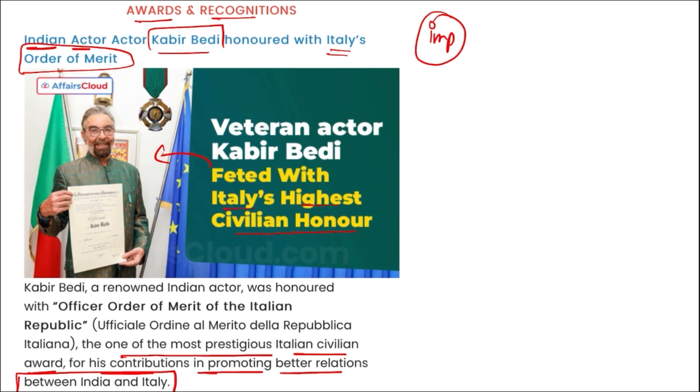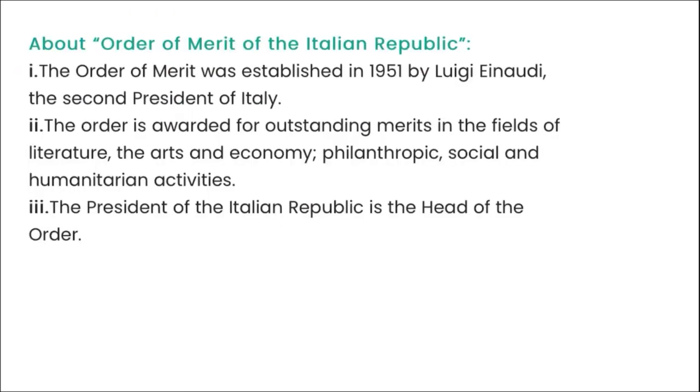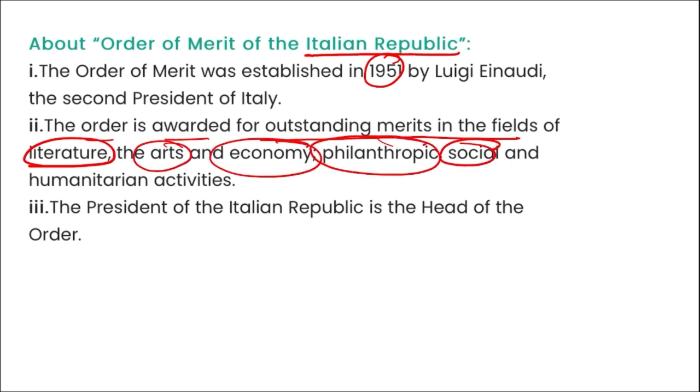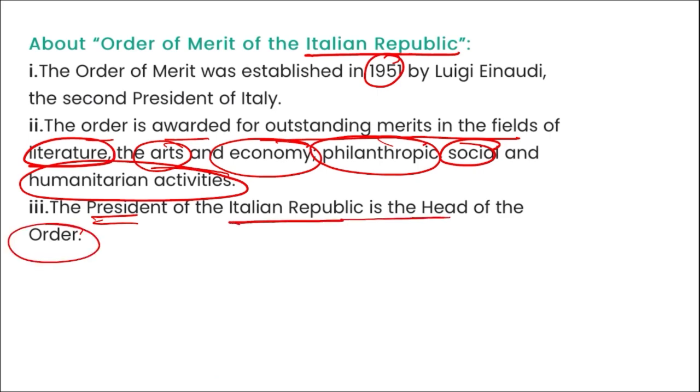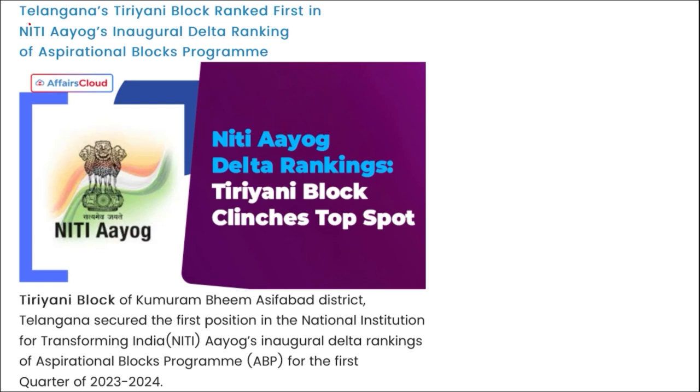And Kabir Bedi, he's an international actor, writer and a producer. And as an actor, he has worked in Bollywood, Hollywood, Europe, and even in television, film and theater also. Right? Next, if we talk about this Order of the Merit of Italian Republic, this was established in 1951, and the order is awarded for the outstanding merits in the fields of literature, arts, economy, philanthropy, social and humanitarian activities, and the President of the Italian Republic is the head of the order. He presents it.